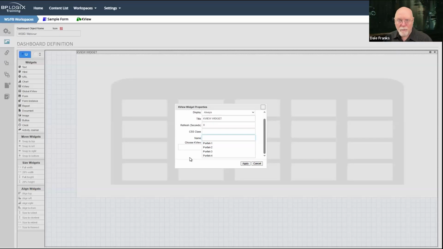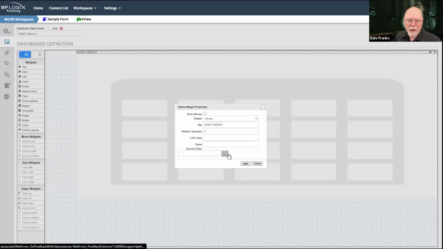Both knowledge views, because when you click on an item an action is going to occur, we have the option of setting that action to occur in portlets. Charts do the same thing. Charts have the ability to click through, and I might want to click through on a chart and show the source data in a different portlet. We're not going to get into charts this week. I think that is coming up in the not too distant future. But because both of those items can appear on a dashboard, and because they can open up things in specified portlets, we need to have these portlet names.